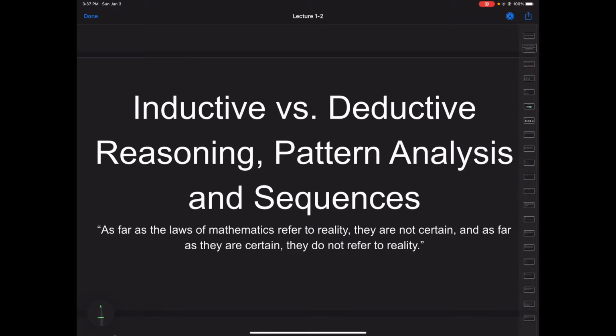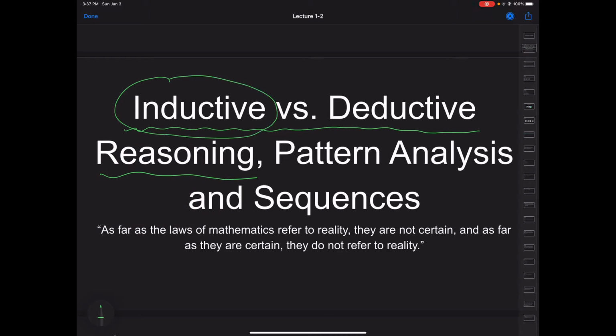Mathematics is our best attempt to understand the reality that we live in using logic and reasoning. So the best place to start with this class is to define a few ways of reasoning, namely the important ones, inductive and deductive reasoning. And then we'll move into pattern analysis and sequences, but we're going to start with inductive reasoning. Then the next video will be deductive reasoning. Then we'll move into pattern analysis and sequences.